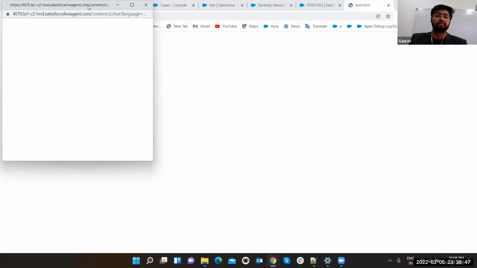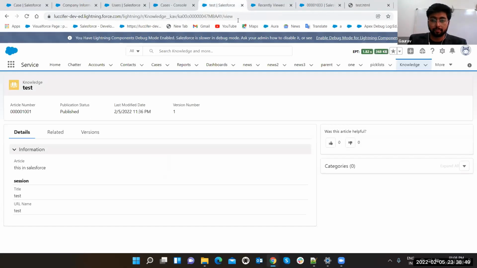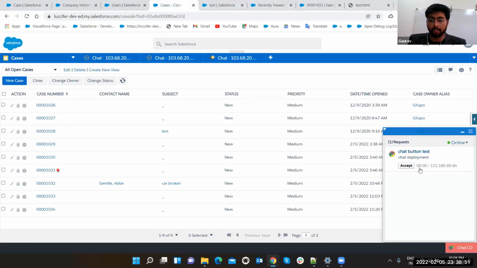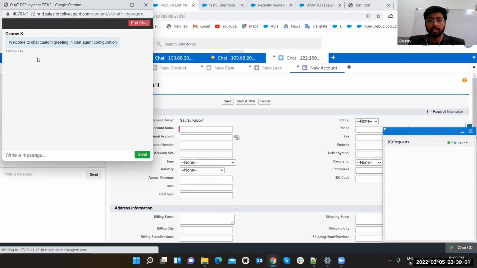See, chat button test. It is showing you a request that someone is trying to connect. Let's click on accept. See, by default, messages came. Gaurav Kapoor account owner is coming, and a blank record page is open now.